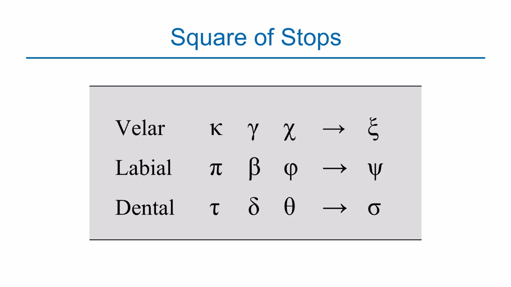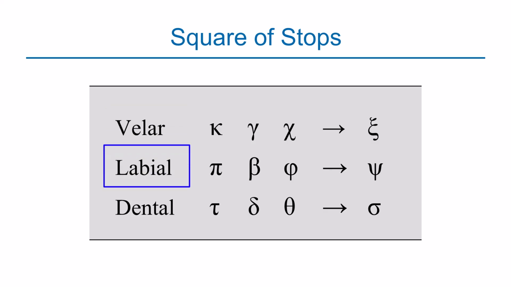And the changes are in three categories. So we have velars, labials, and dentals. They are what we call velar. Velar changes are changes that are formed when sigma meets letters like kappa, gamma, or chi. These sounds are formed at the back of the tongue, kappa, gamma, or chi. So when sigma is added to any of these three letters, instead of showing sigma, it will show xi. So the rule is that when sigma adds itself to kappa, gamma, or chi, the word will not be kappa and sigma or gamma and sigma or chi and sigma. The final result will show xi, because sigma does not accommodate kappa, gamma, or chi. It will change it to xi.